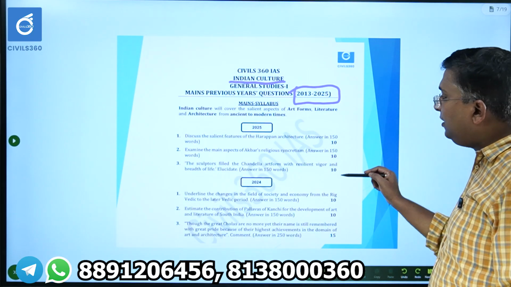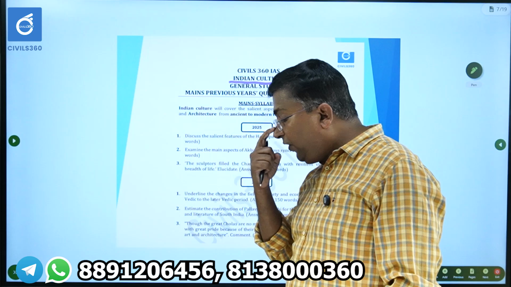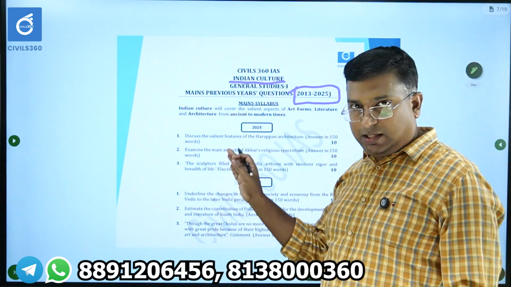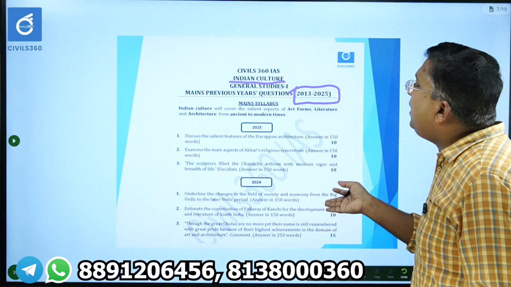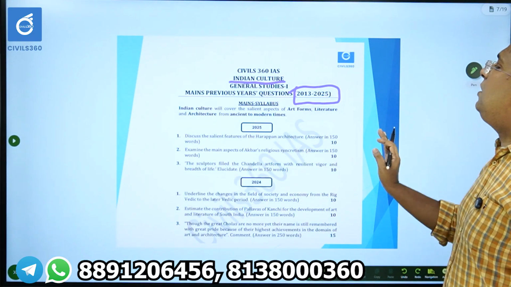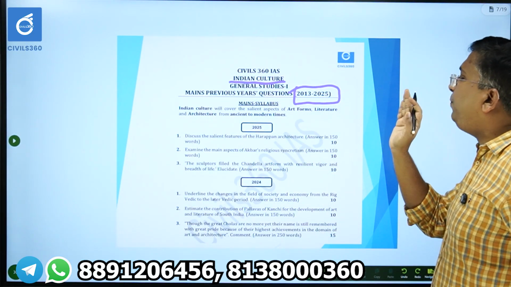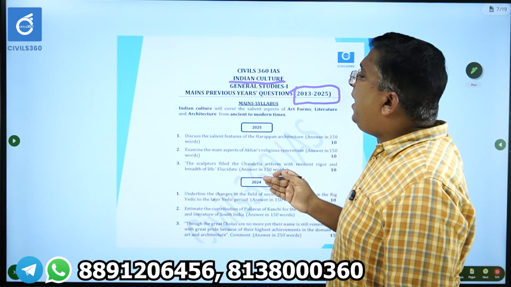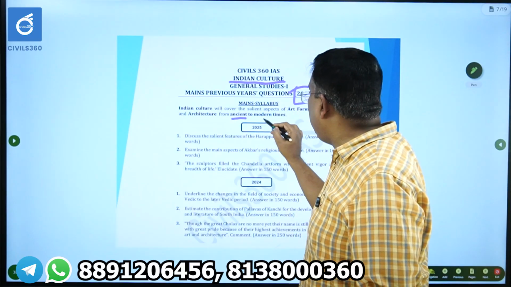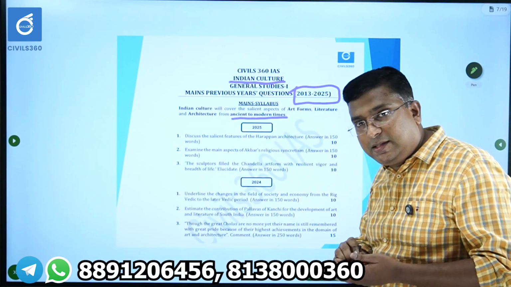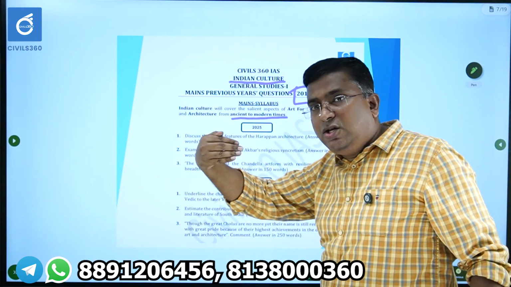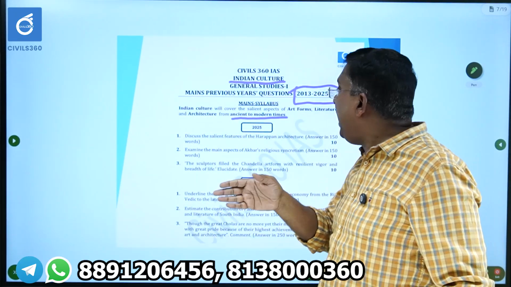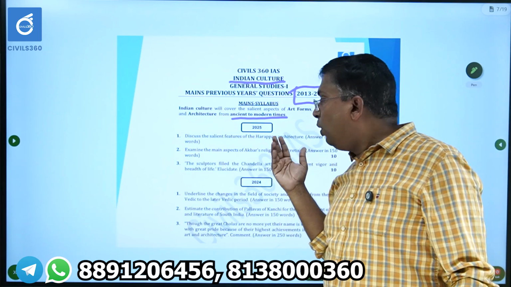When you study art and culture, or Indian culture, see this is the main syllabus. The main syllabus says that Indian culture will cover the salient aspects of art forms, literature and architecture from ancient to modern times. It means they can ask questions from ancient history, art form, literature, architecture, from medieval history as well as modern history. Now this is the syllabus.